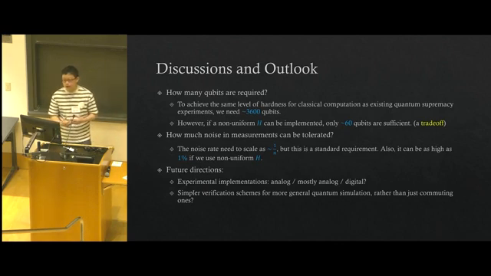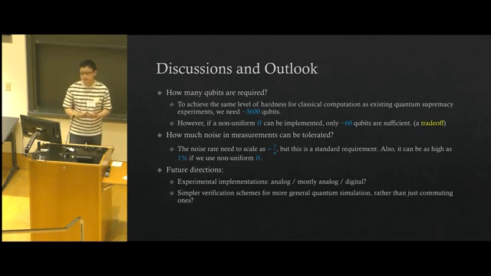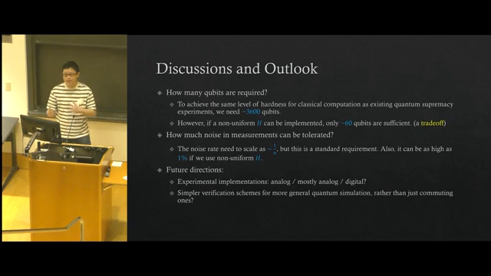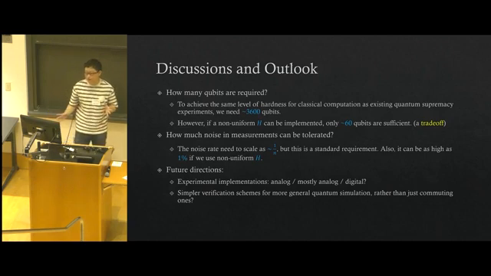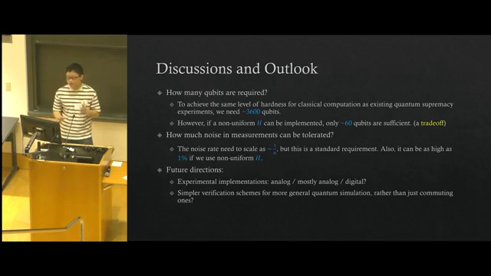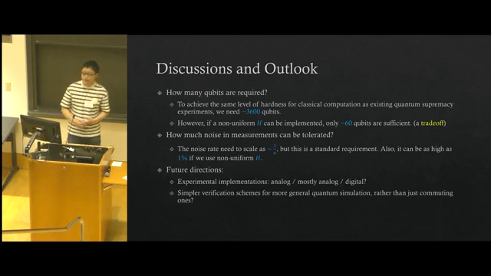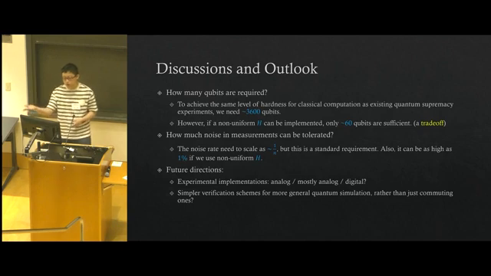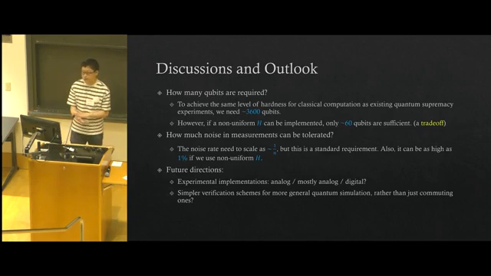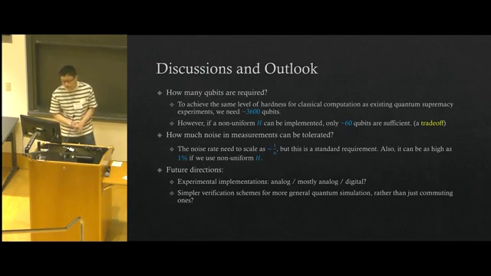Another question you might ask is, how much noise in these measurements can be tolerated? Actually, the noise rate needs to scale as like 1 over n, where n is the number of qubits. This is some kind of standard requirement, but it's not very easy to implement in the near term. But we also want to mention that it can be as high as like 1% if we use the trade-off here to apply this non-uniform Hamiltonian evolution. So 1% sounds like something totally acceptable in existing devices.